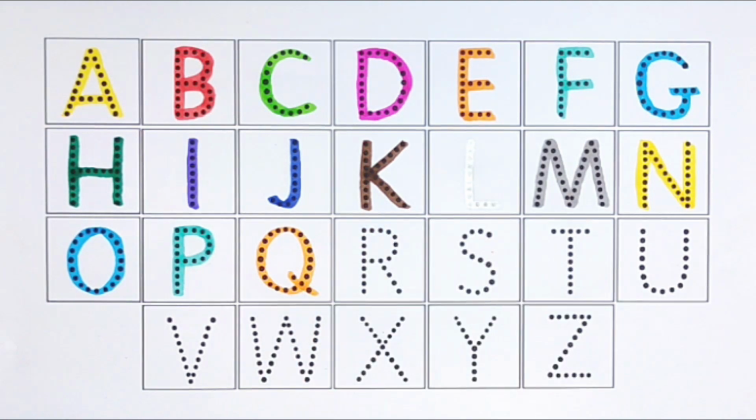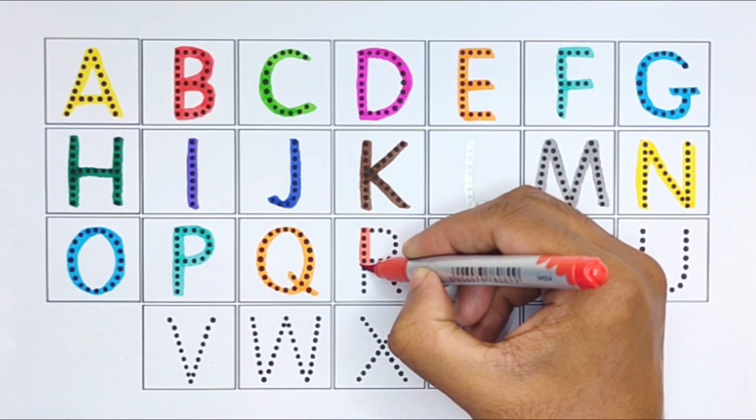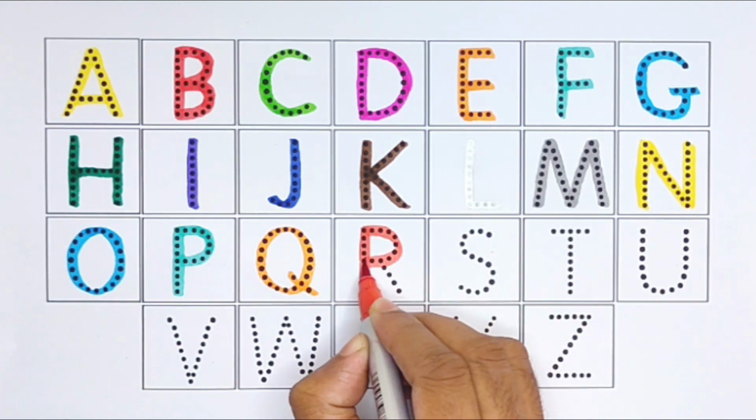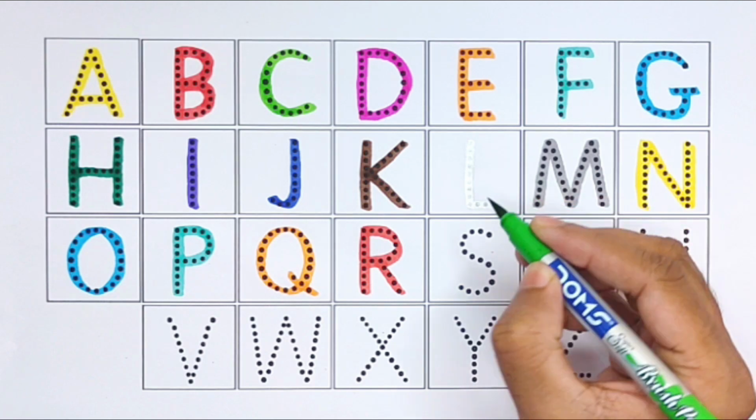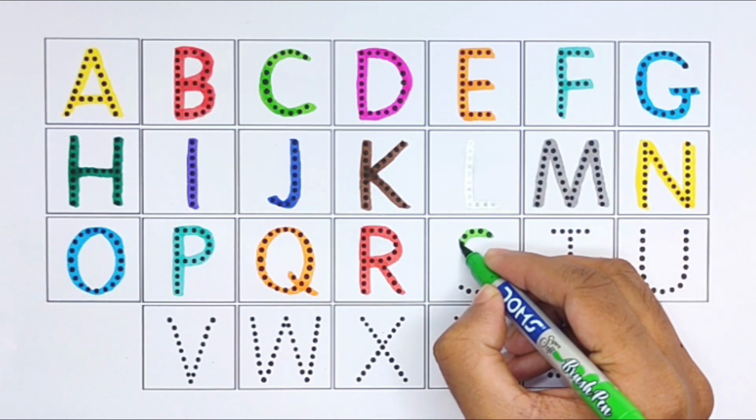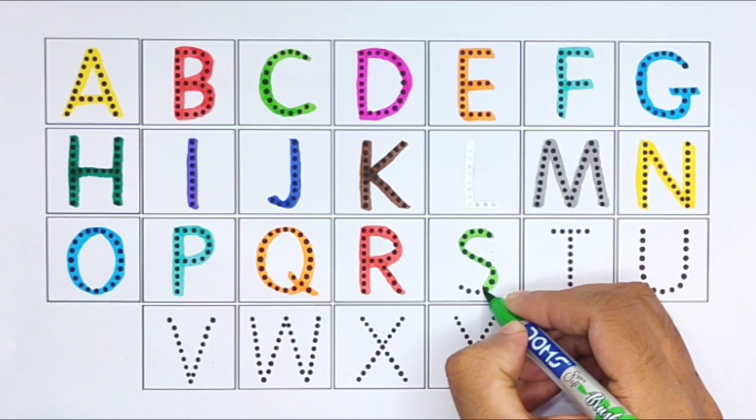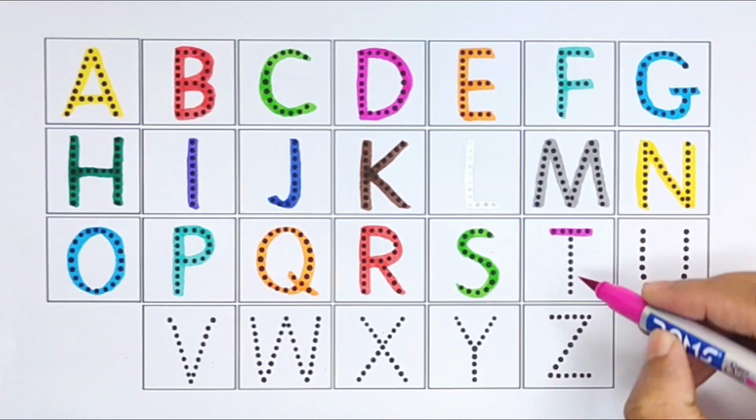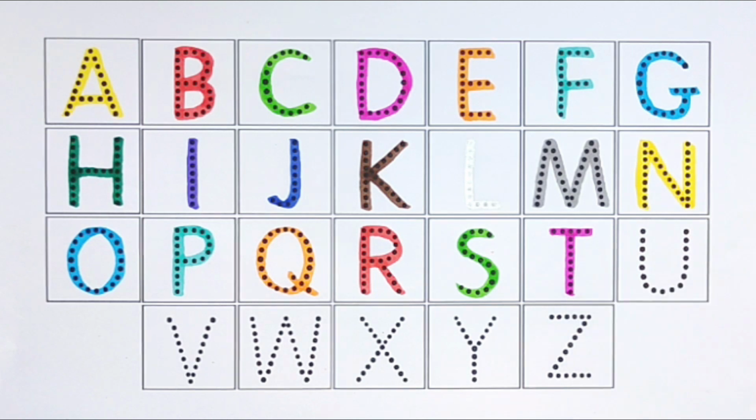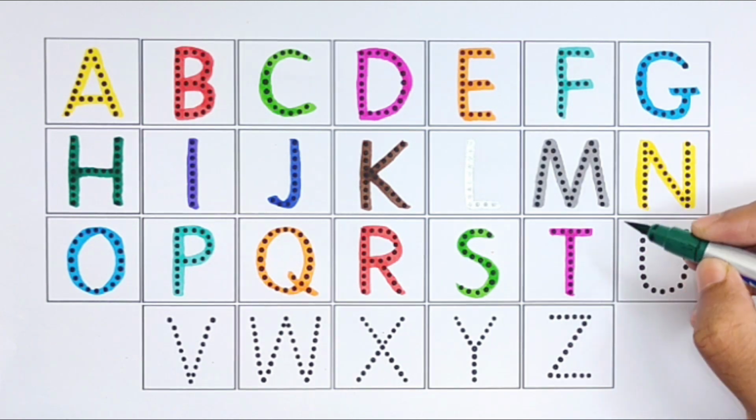Q for queen. Red color. R for rocket. Light green color. S for star. Pink color. T for train. Green color.